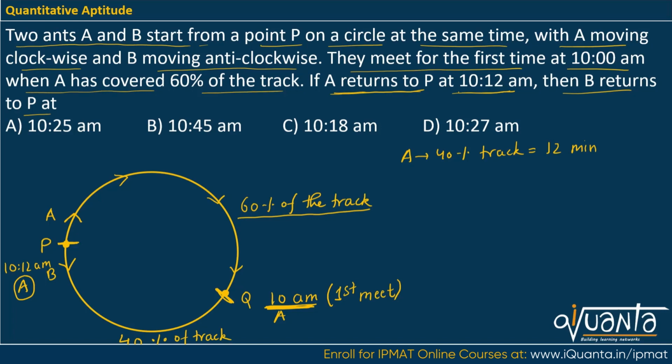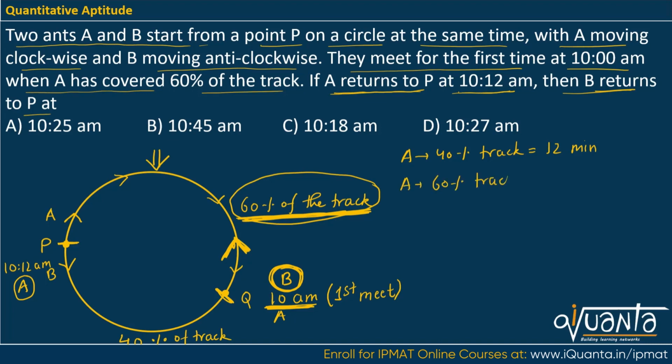What we need here is, B returns to P at, that means the time at which B is reaching P. So we know that at 10 am B was over here at this particular point. B will keep moving in this direction. So this whole distance that he has to cover to reach P is 60% of the track, right? So what will be the time taken by A to cover this 60% of the track that he covered while reaching Q? A will cover 60% of the track in, say, X minutes.